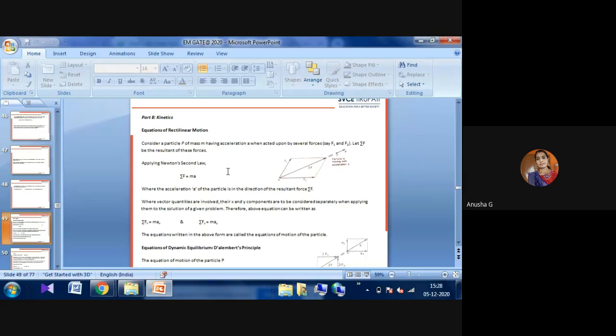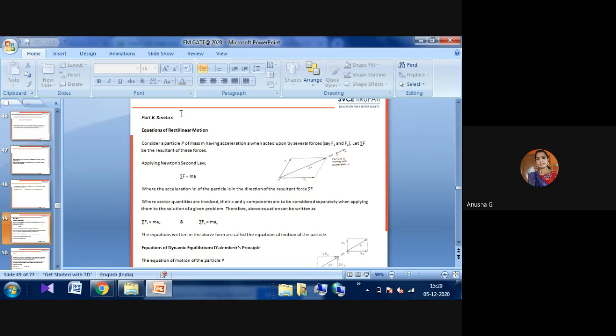Now we'll see kinetics. Whatever kinematics we learn, that all will be without applying any forces. The particle has to move, we had to observe the velocity of that particle, and we had to observe the acceleration. That is all we learned in part A of dynamics, that is, in kinematics.